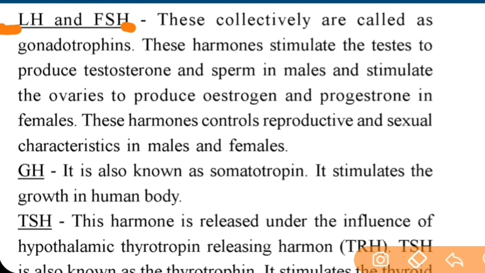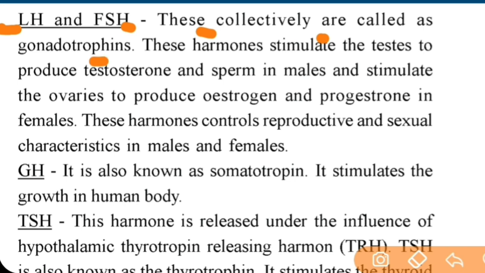LH is luteinizing hormone and FSH is follicle stimulating hormone. So, follicle stimulating hormone controls spermatogenesis in male and stimulates growth of Graafian follicles in the ovary of females, and luteinizing hormone stimulates interstitial cells to secrete testosterone and influences growth of male accessory sex organs. So let's see what is written here. These collectively are called as gonadotrophins.